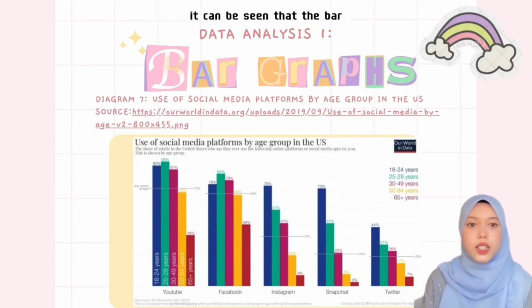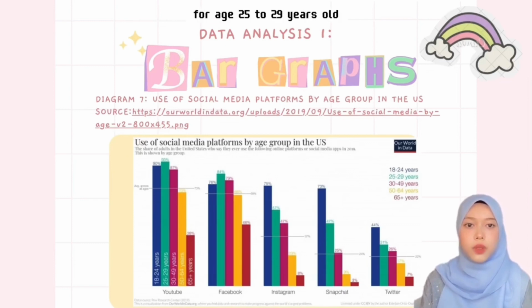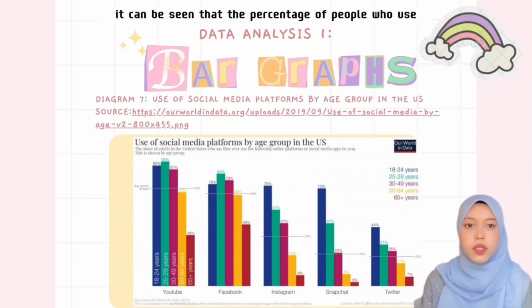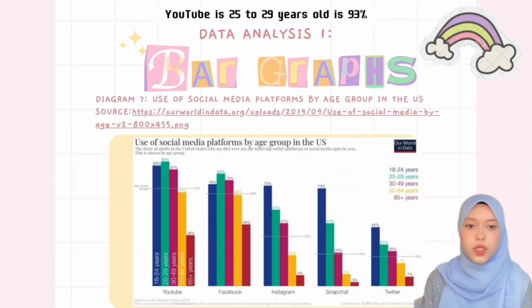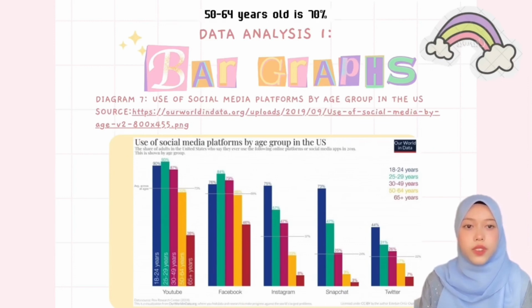Other than that, it can be seen that the bar for age 25 to 29 years old who use YouTube in the US is slightly higher compared with age 50 to 64 years old. The percentage of people who use YouTube age 25 to 29 years old is 93%, while those age 50 to 64 years old is 70%.